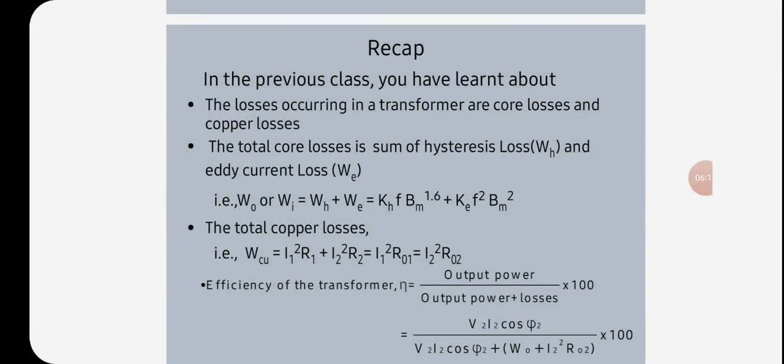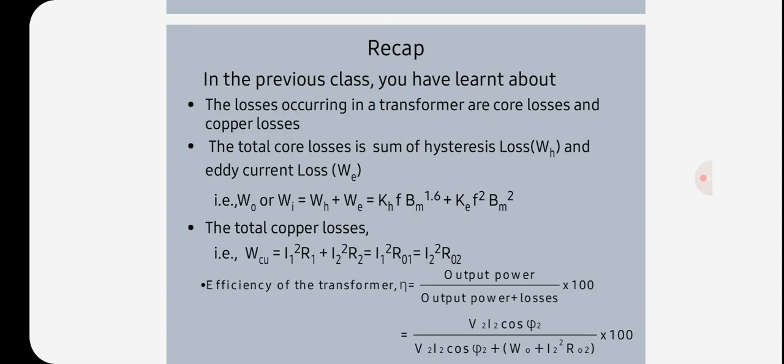In copper losses, the losses occur in both the primary and secondary windings due to their ohmic resistance. Total copper loss is equal to I1 square R1 plus I2 square R2, that is equal to I1 square R01, which is equal to I2 square R02 watts. It is clear that copper losses vary as the square of the load current or kVA.